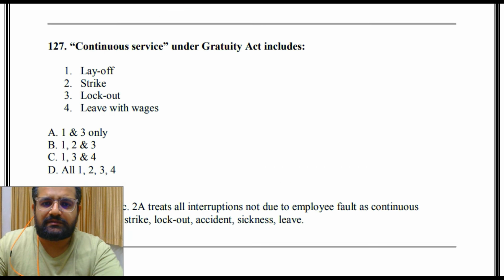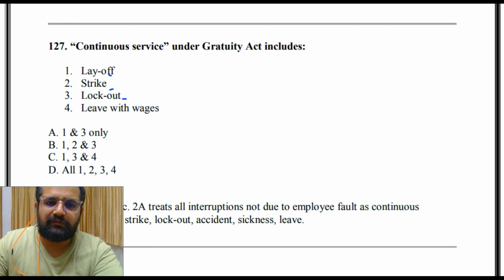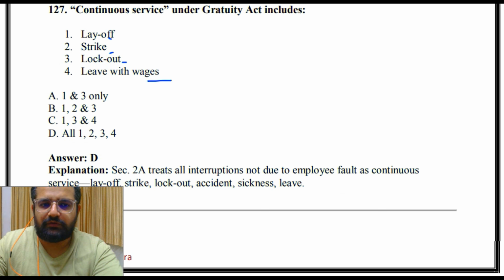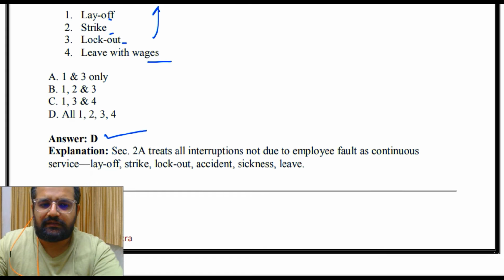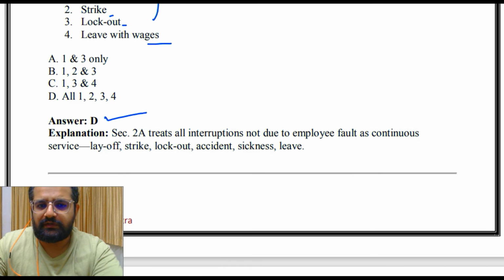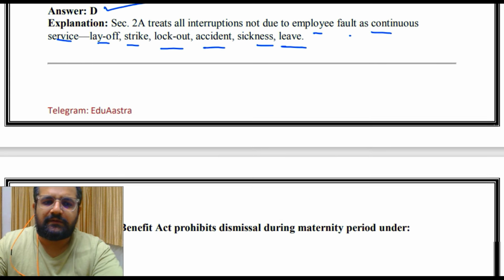Continuous service under the Gratuity Act includes layoff, strike, lockout, leave with wages. So 1 and 3, 1, 2, 3, 1, 3 and 4, or 1, 2, 3 and 4. The answer is 1, 2, 3 and 4, that is layoff, strike, lockout, leave with wages. All of these are continuous service under the Gratuity Act. Section 28 reads all interruptions not due to employee fault as continuous service: layoff, strike, lockout, accident, sickness, leave.